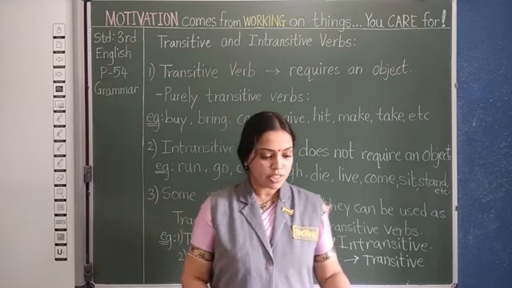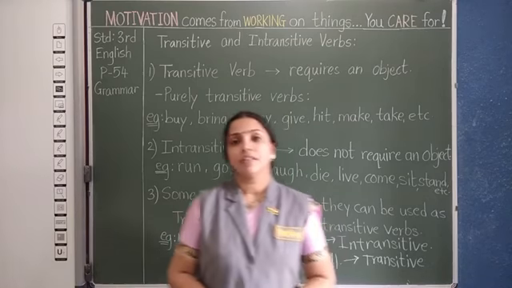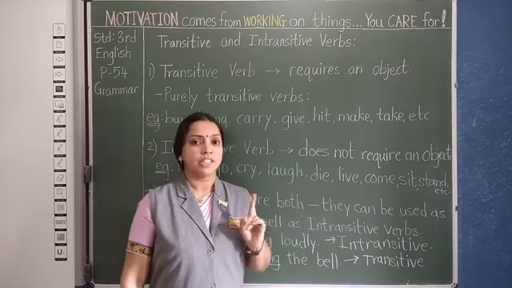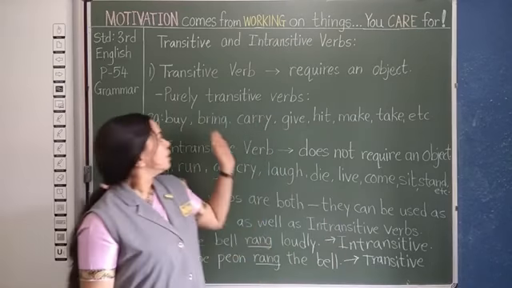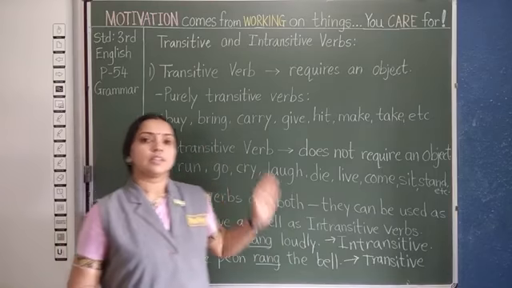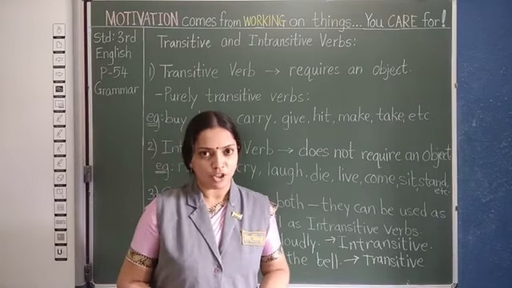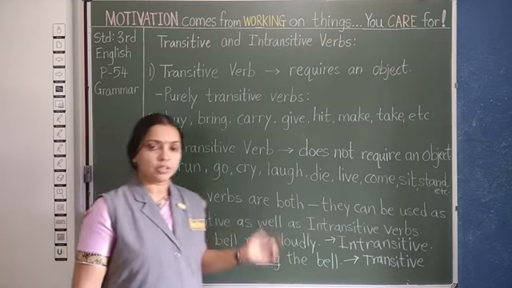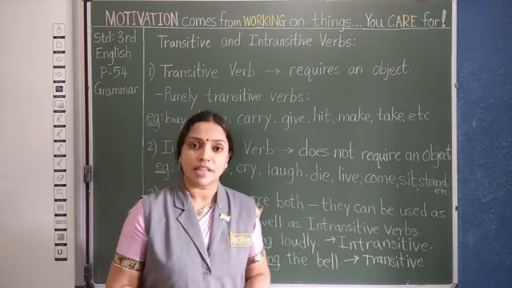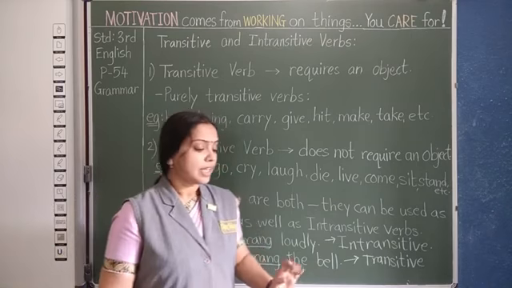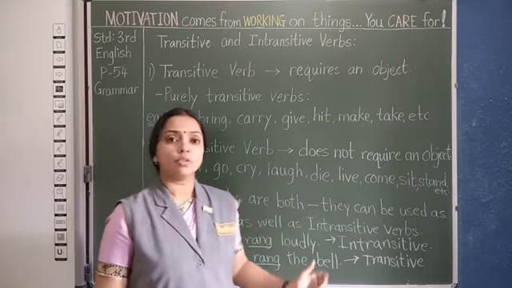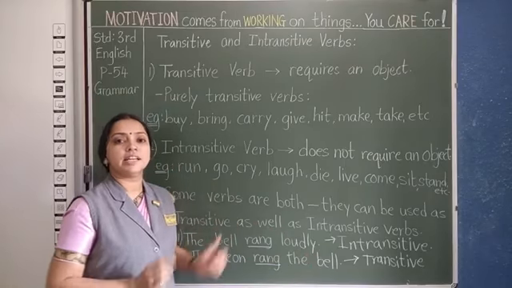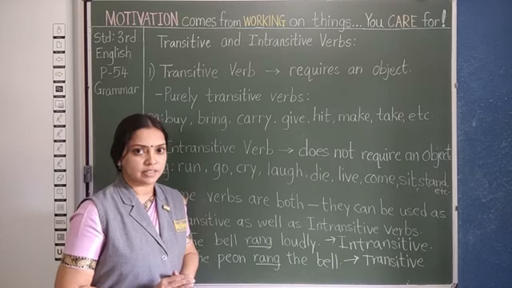So, this is what you have learned today. Transitive verbs necessarily require the direct object. Intransitive verbs do not require a direct object, and some verbs can be used as both transitive as well as intransitive. The important thing to be remembered over here is that the sentence should make a complete sense.